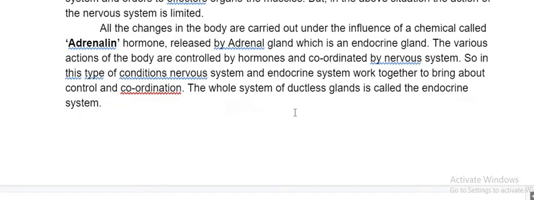Understand? Adrenaline is an endocrine gland. What is the meaning of endocrine gland? They do not have any nervous system, no nerves for them. When they release into the blood, it spreads to the entire body. There is no nervous system. Is there any coordination between the adrenaline gland and the brain? Yes. When the brain understands that you are in trouble, the brain tells the adrenaline gland to release. How? Through the nervous system.